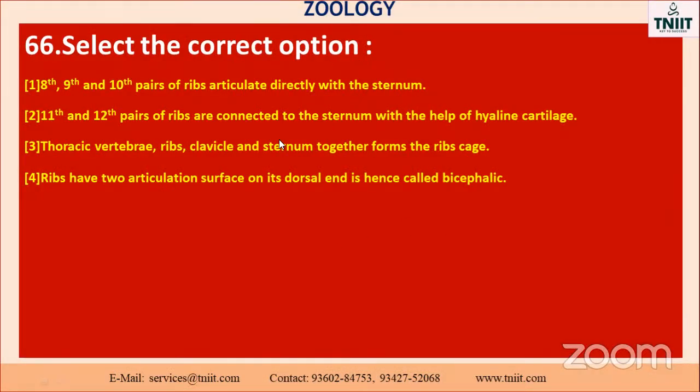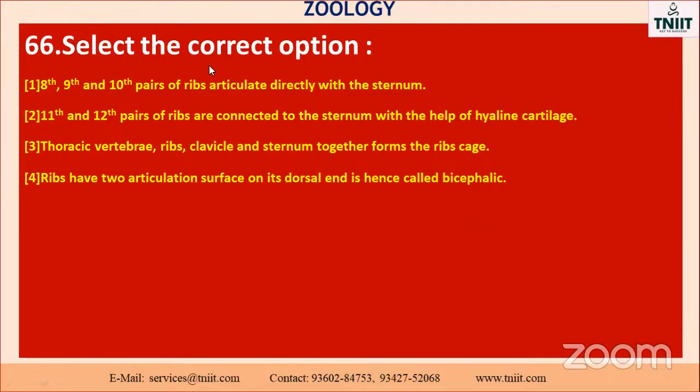Select the correct option. The 8th, 9th, and 10th pair of ribs articulate directly with the sternum. How many bones are the ribs? 12 bones are there. The 11th and 12th pair of ribs are connected to the sternum with the help of hyaline cartilages. Thoracic vertebrae, ribs, clavicle, and sternum together form the rib cage. Ribs have two articulation surfaces on the dorsal end, hence called bicephalic.